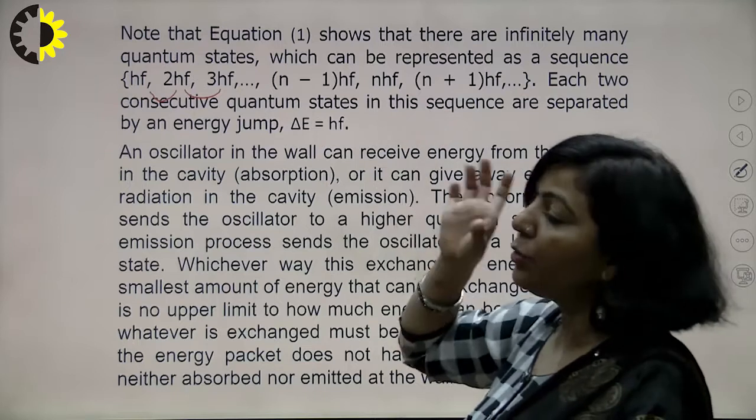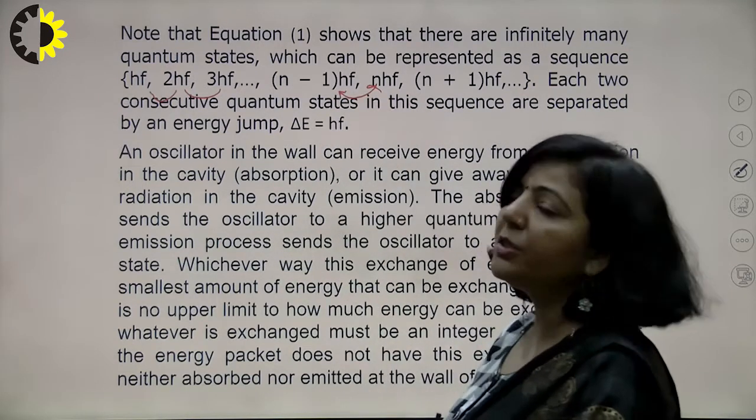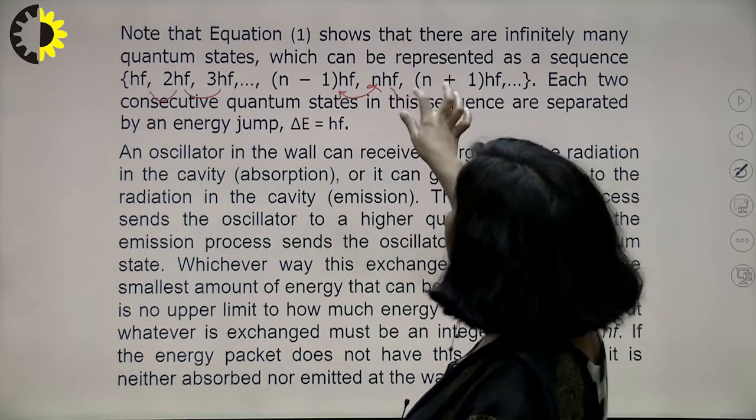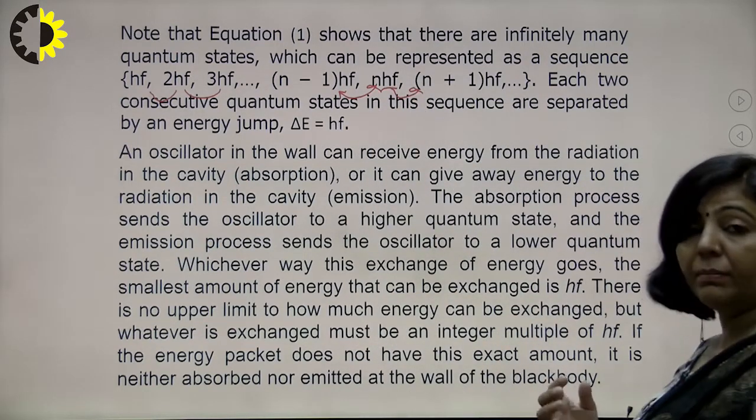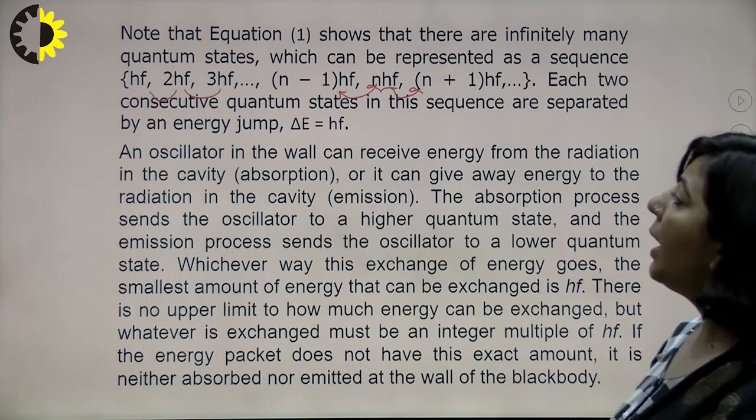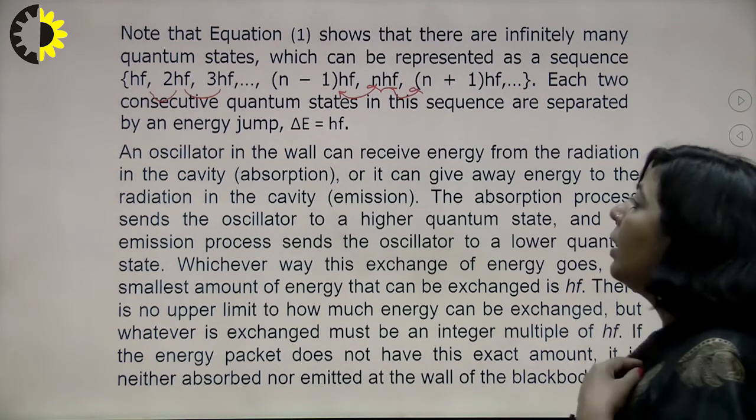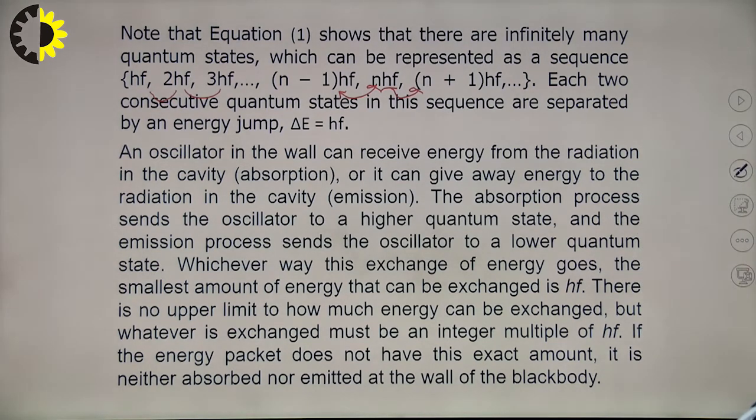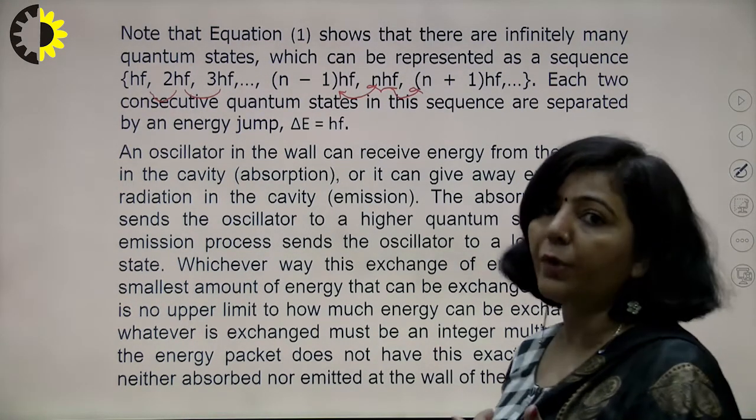So if you take any two consecutive energy states like this, the energy difference is hf. The energy difference between these two is again hf. So you have the same difference between the consecutive energy states. An oscillator in the wall can receive energy from the radiation in the cavity, or it can give away energy to the radiation in the cavity, meaning absorption and emission. That will be only in multiples of hf.